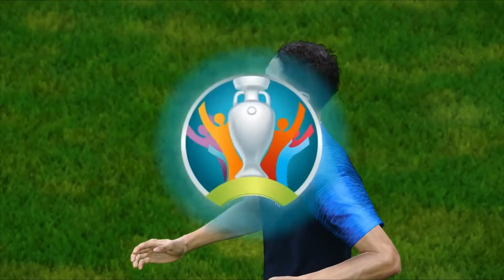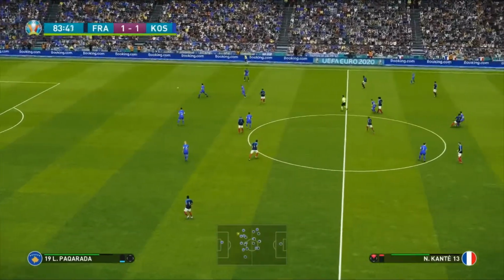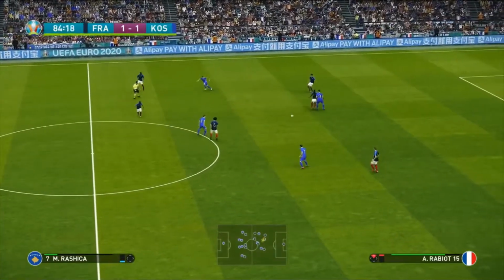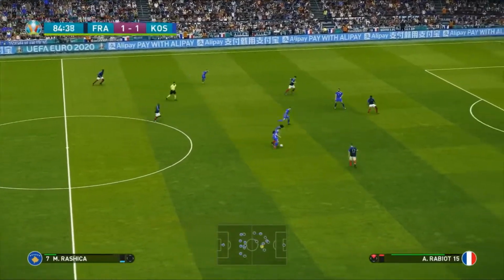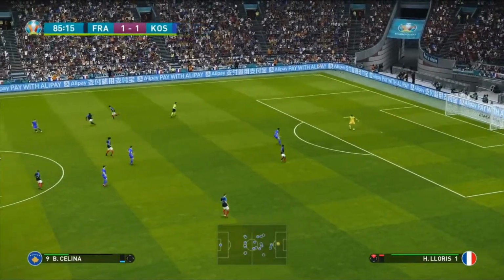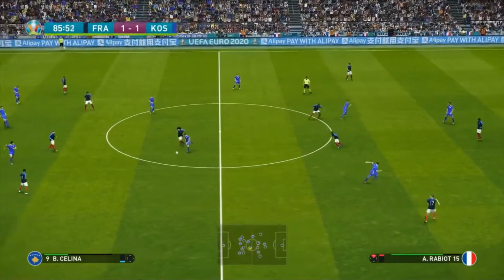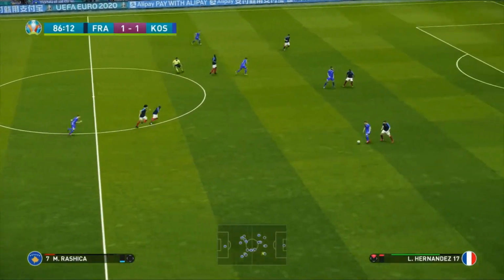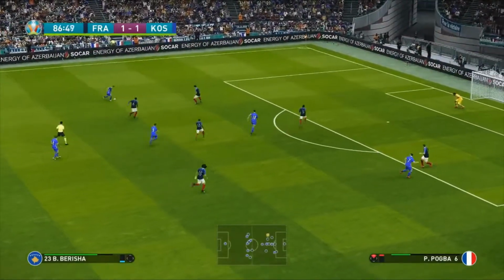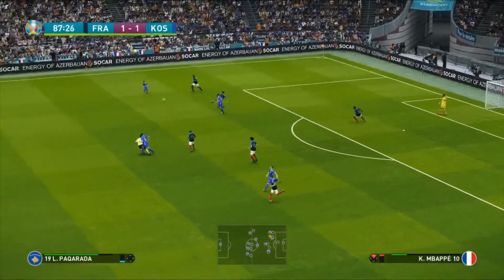I think Squills will be delighted with how his side have played. Of course, it's very hard to expect them to take a victory against France, but a point will certainly do. However, there's an opportunity now for Kosovo to attack, but Rabiot is there to clean the terrible, terrible defending so far from France. They've not really had many opportunities so far, Kosovo, but when they have, they've looked quite decent. Now here's Kirizu. It's a Berisha. What can they do here? Imagine a winner for Kosovo. But Pogba this time is able to clear his lines.